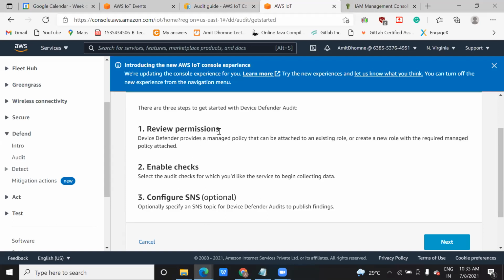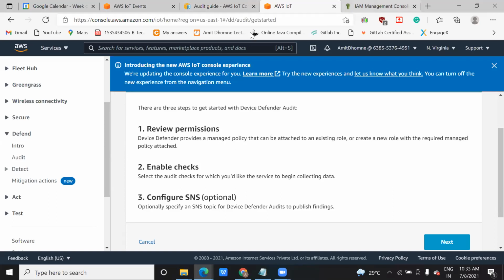Review permissions: you don't need to set up any policy. When we do the lab, you just need to go to the Defend part and check the permission when you are working on the IAM roles.